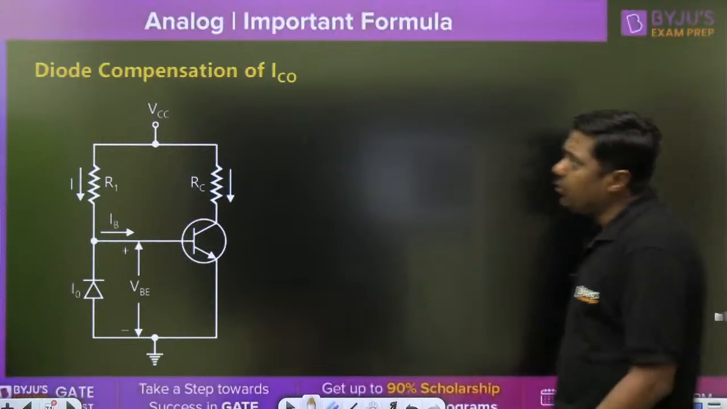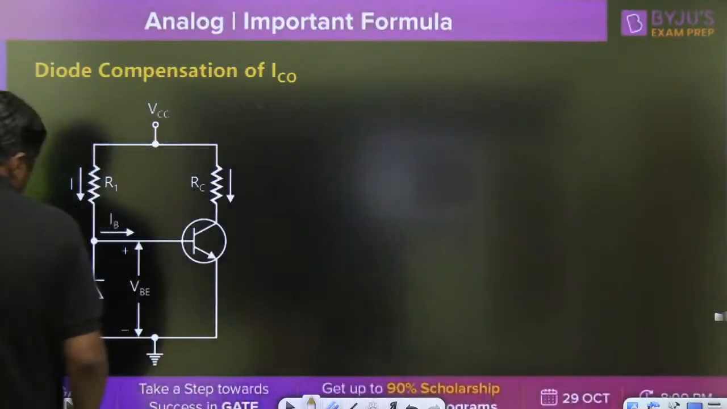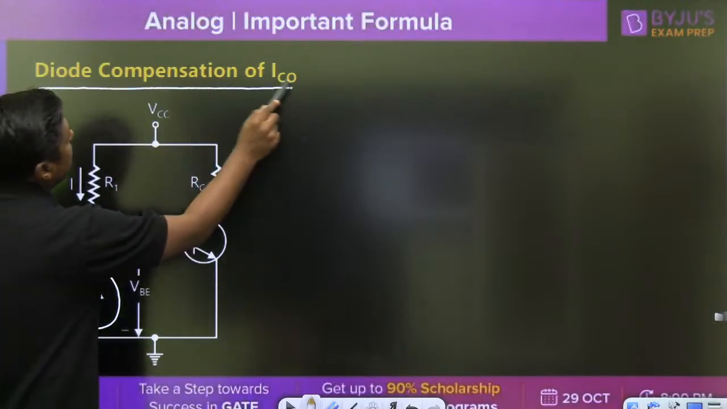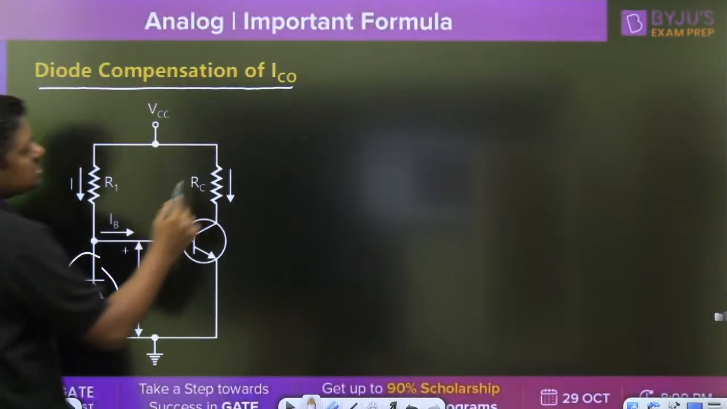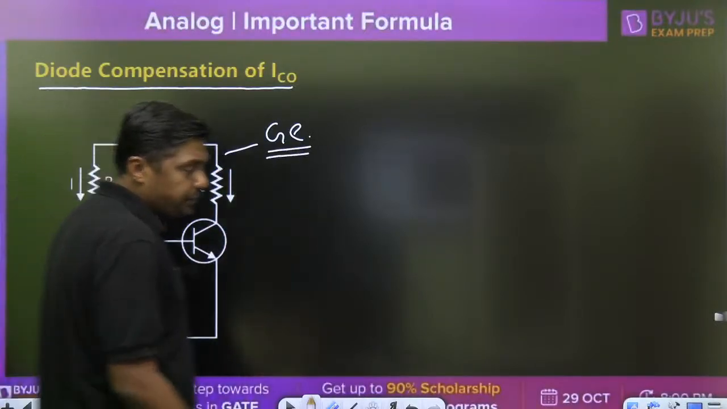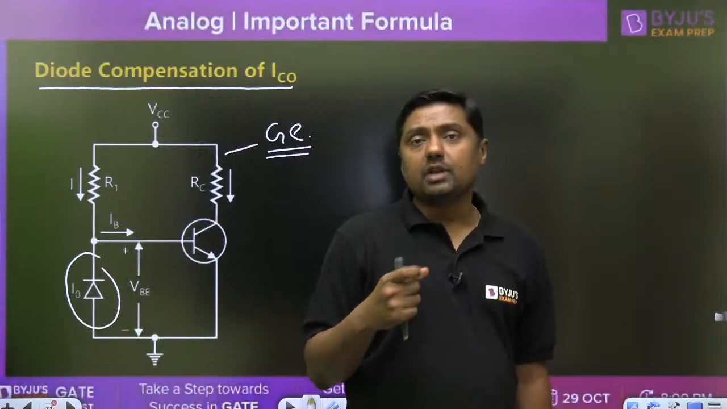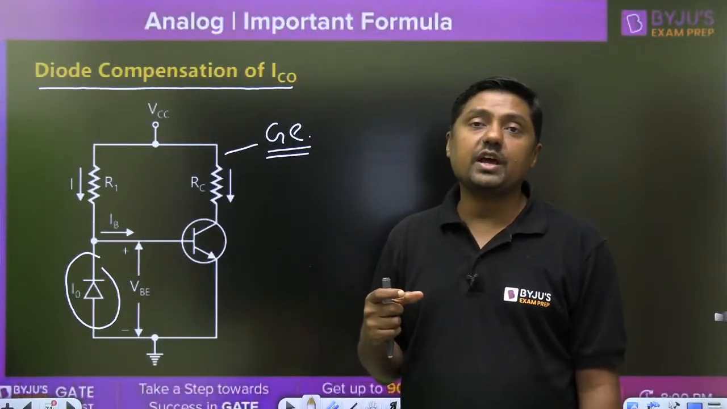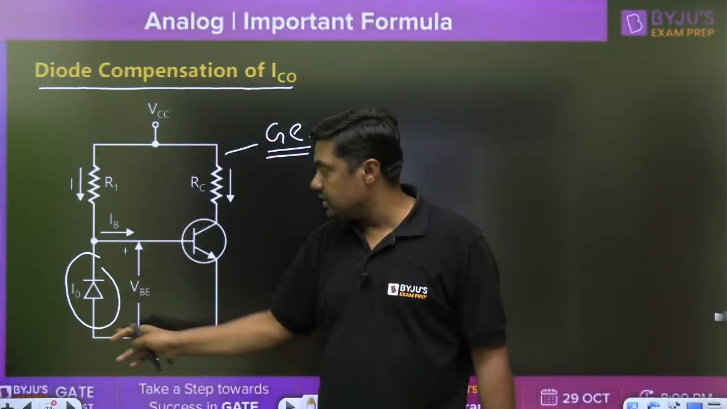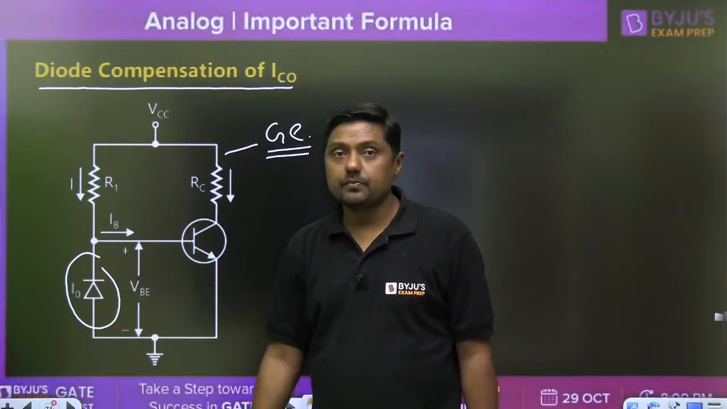If the diode is connected here, watch this diagram, in place of R2, then this is called diode compensation for ICO, that is the reverse saturation current. And this is more important for germanium transistors. Why? In germanium transistors, the effect of change in ICO is very high. That's why we are connecting the diode here. That is called diode compensation.